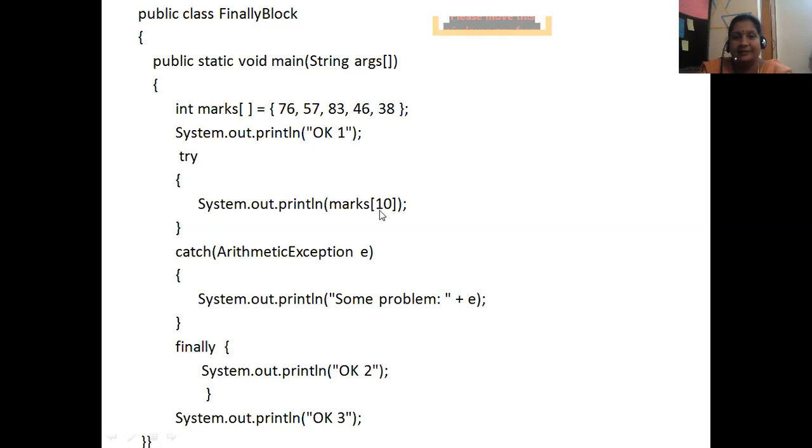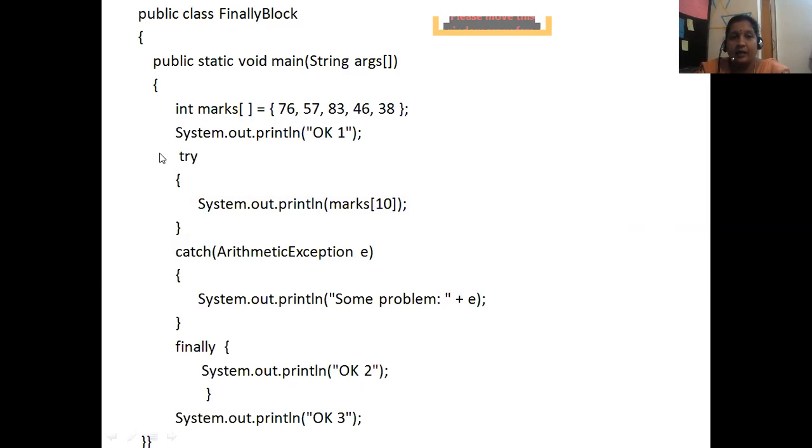System.out.println marks of 10. But here we have 1, 2, 3, 4, 5, and we have given marks of 10. Then catch ArithmeticException e, System.out.println some problem plus e. Finally, System.out.println OK 2. Then System.out.println OK 3. So that's all the code.